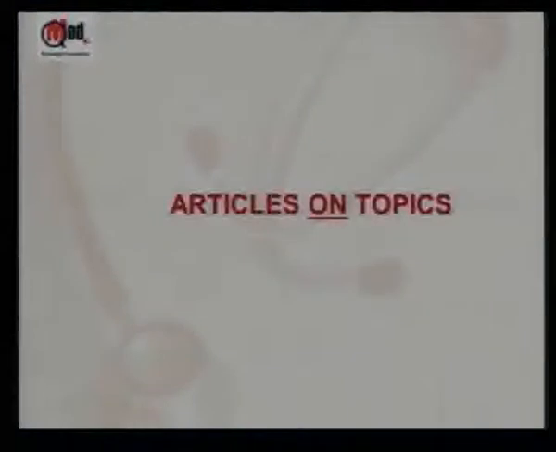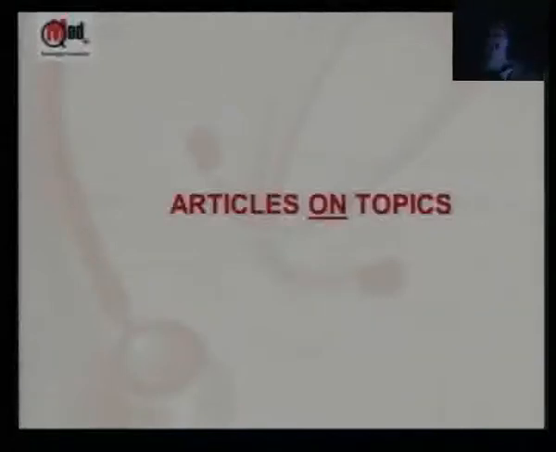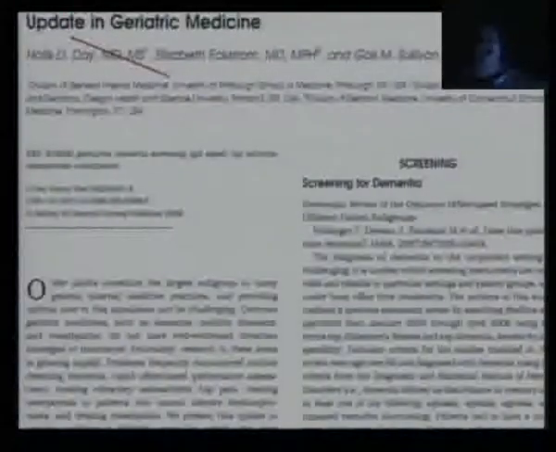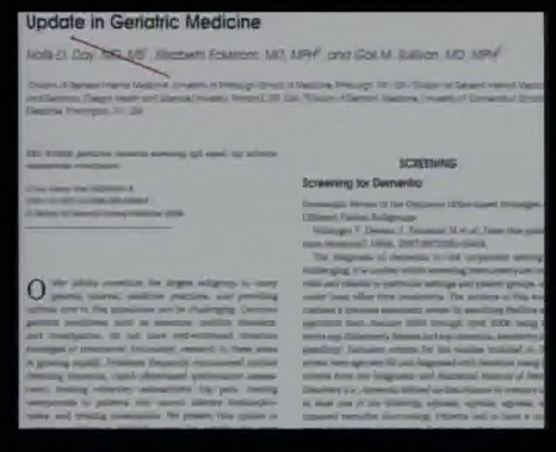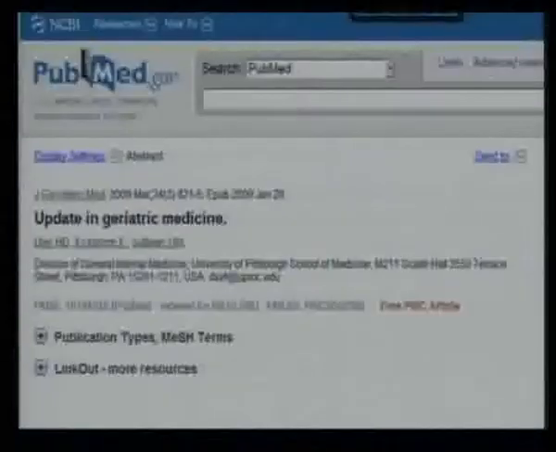Now, I just finished saying that if we use only a title search, you're not going to get everything. Let's take an example. This is a snapshot of a journal article from the original journal. The title of the article is Update in Geriatric Medicine, and the author's keywords are geriatrics, hip arthritis, osteoporosis, etc. This record, if I see it in PubMed, the title is there.